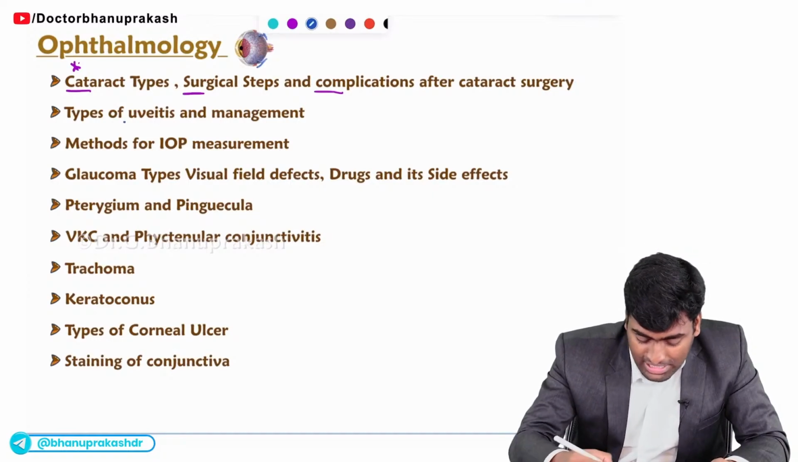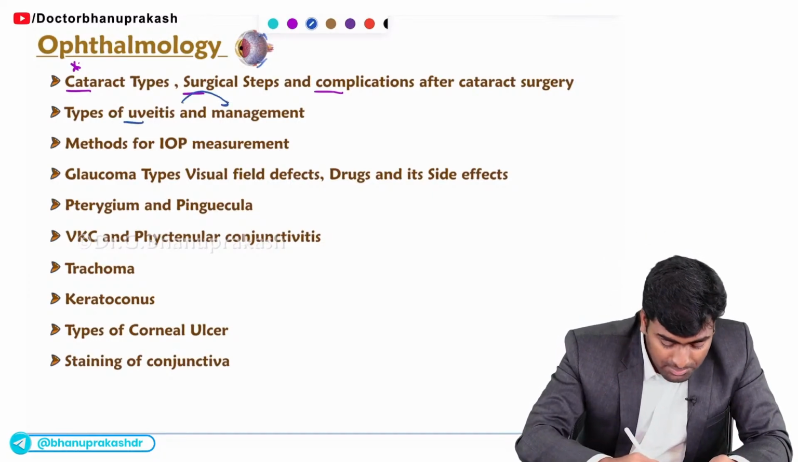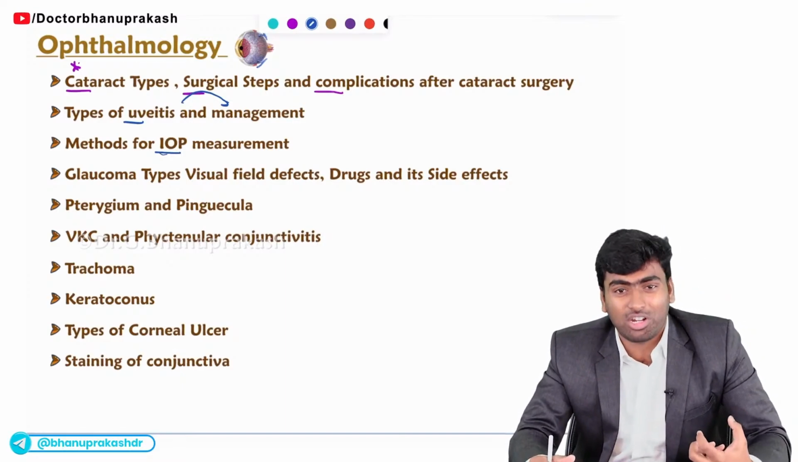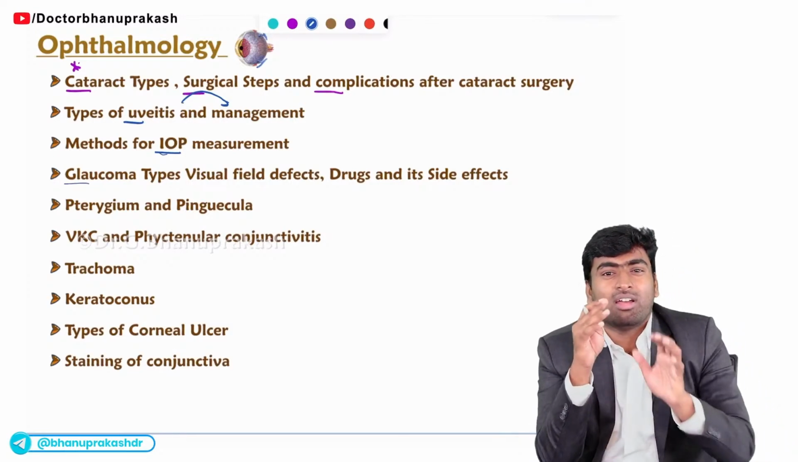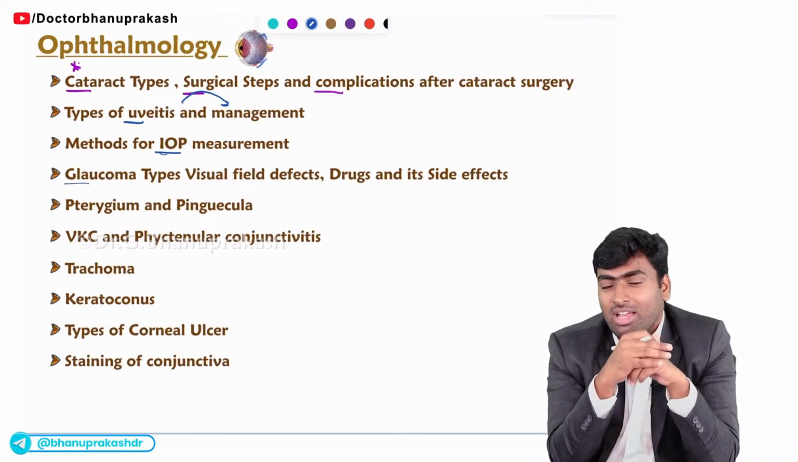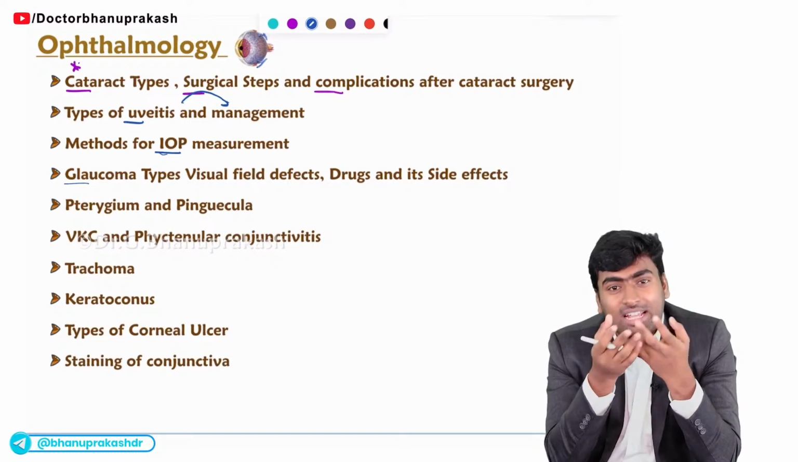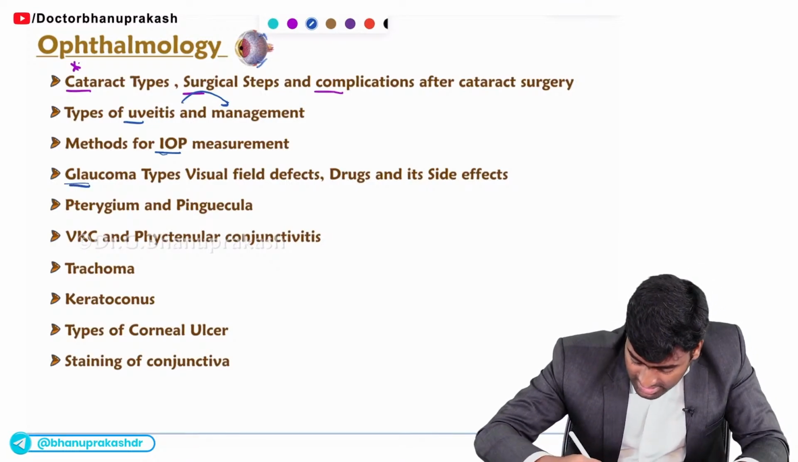And next, about the types of uveitis and the management of these types, and the methods of IOP measurement, or how you will measure intraocular pressure. Then you need to know the types of glaucoma. What are the types of glaucoma? Angle closure glaucoma and open angle glaucoma. And what else do you need to know? You need to know about open angle glaucoma, the drugs we use and their side effects. So, glaucoma drugs and their side effects.